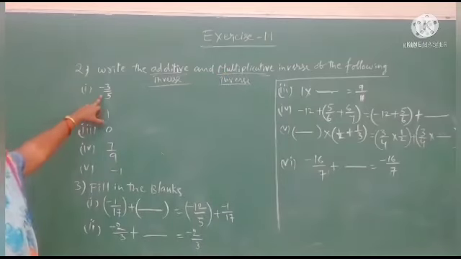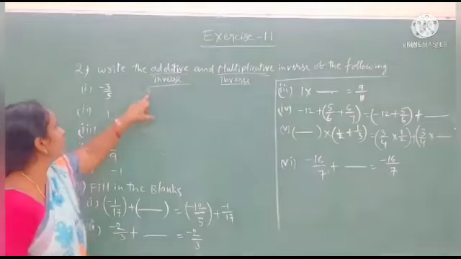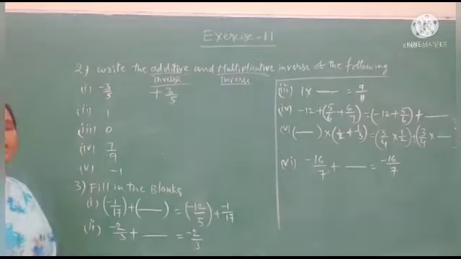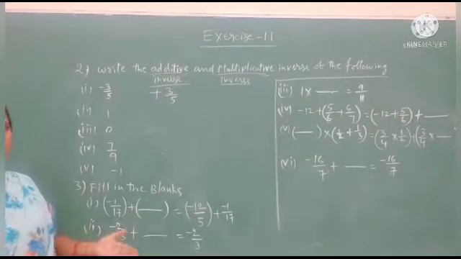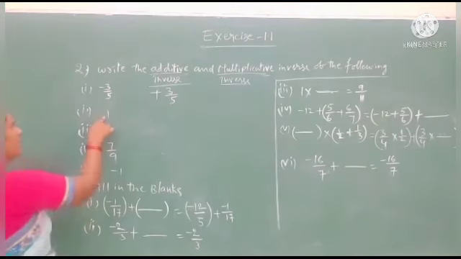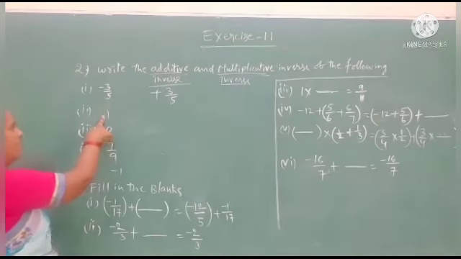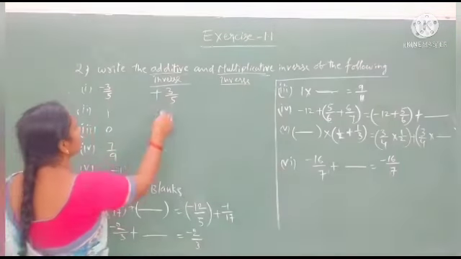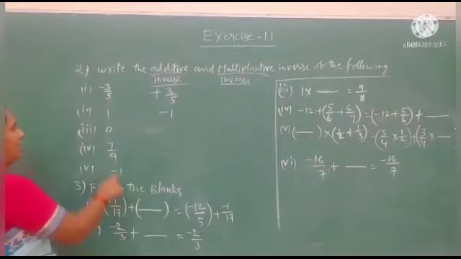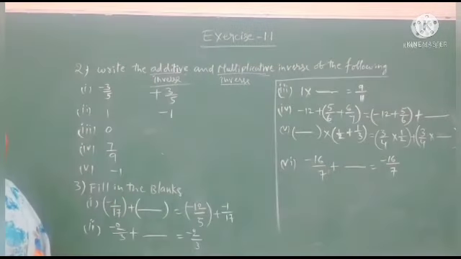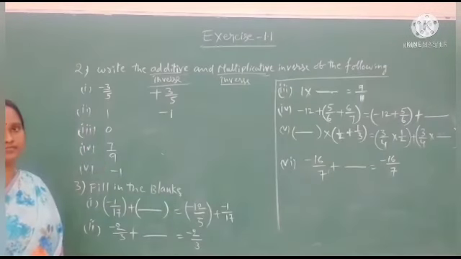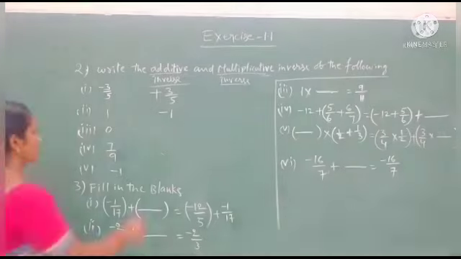Here, the additive inverse of minus 3 by 5 is plus 3 by 5. In the additive inverse, we only change the sign. Okay students, in the second question they gave plus 1. The additive inverse of plus 1 is minus 1, and the third one is 0. The multiplicative inverse of 0 does not exist.